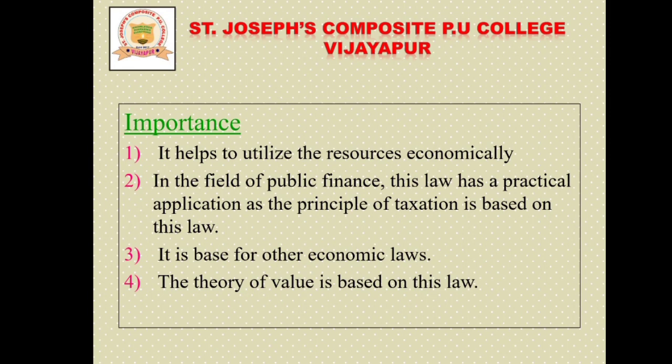The theory of value is also based on this law, meaning Adam Smith's water-diamond paradox is also based on this law only. So we can say this theory is suitable in the field of public finance and tax system, and we can also utilize resources properly.